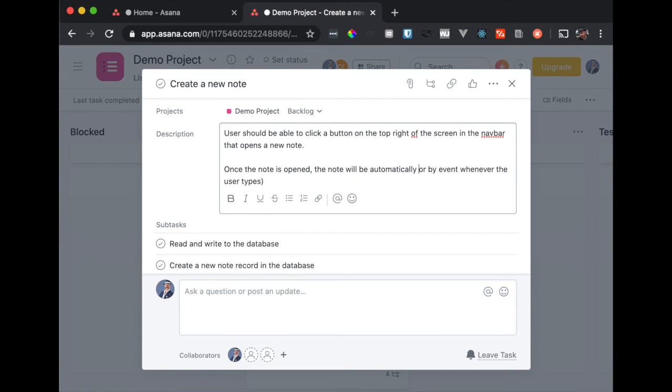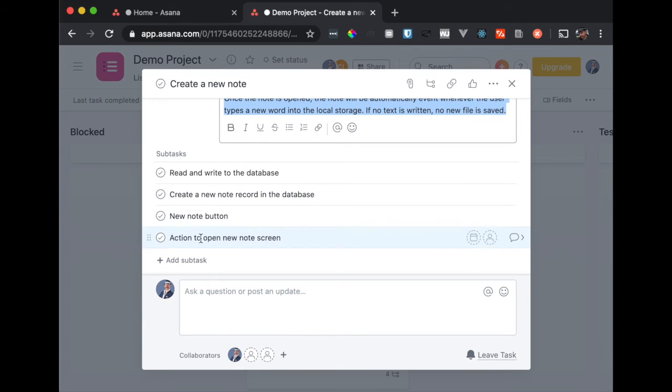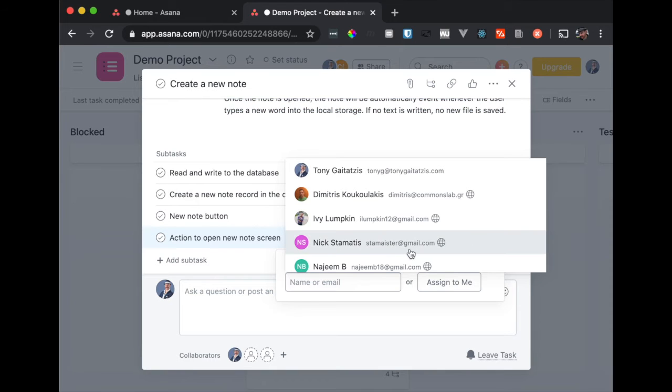Depending on how you want to define that requirement, whenever the user types a new word, let's say, into the local storage. If no text is written, no new file is saved. Okay, there we go. So now we have a functional requirement for this story, and we have a list of tasks. Now we can assign people to this specific task if we want.